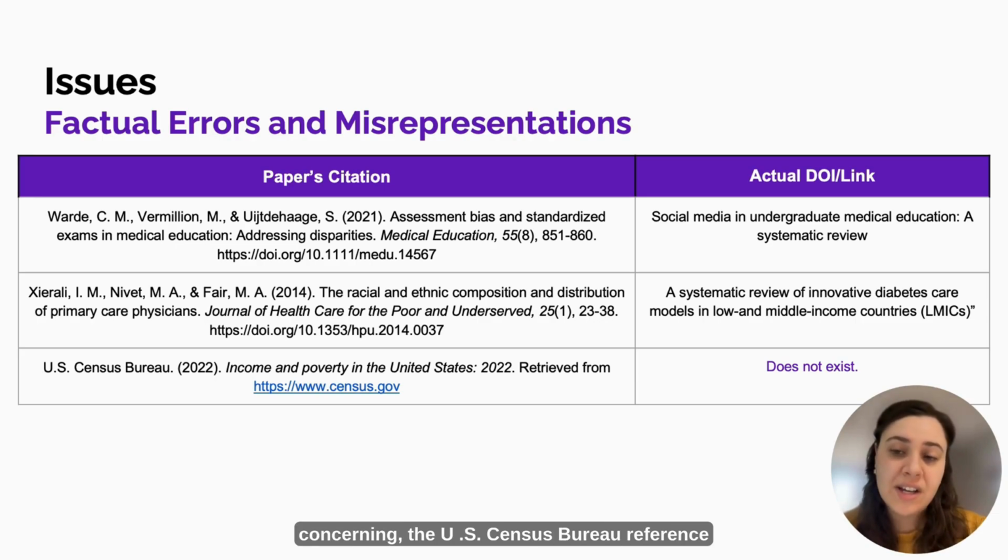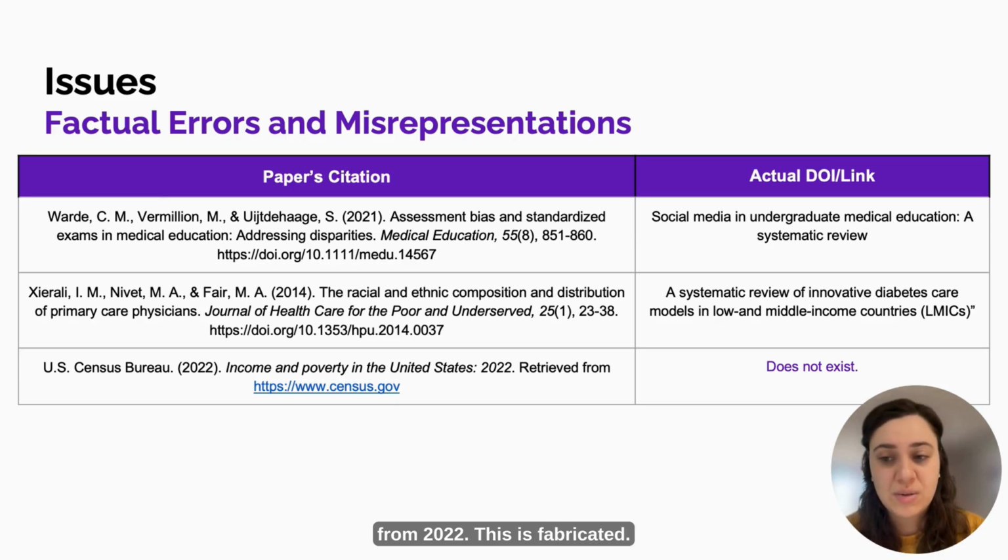Even more concerning, the U.S. Census Bureau reference doesn't exist. There are no documents from the U.S. Census Bureau published on income and poverty from 2022. This is fabricated.